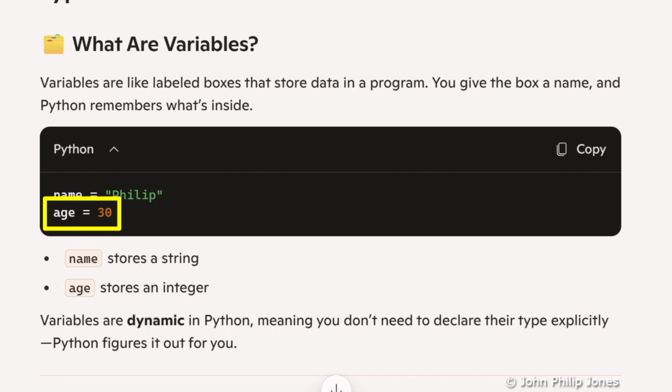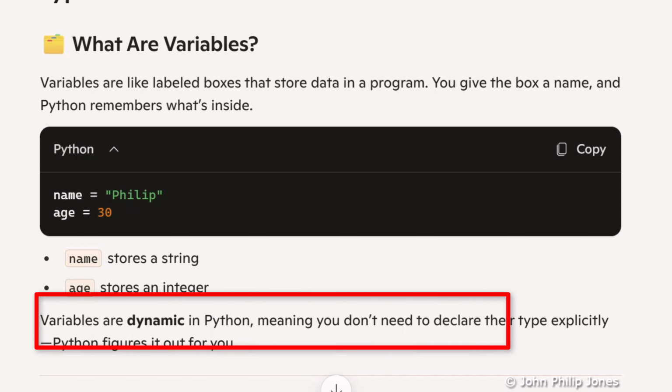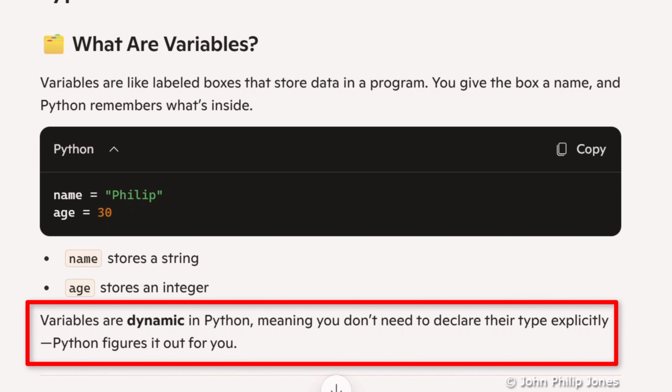This here, well, the name of the box is age, and it stores 30, which we will see is an integer. If we look here, it says name stores a string, and here it tells us age stores an integer. It goes on here to say variables are dynamic in Python, meaning you don't need to declare their type explicitly. Python figures it out for you.